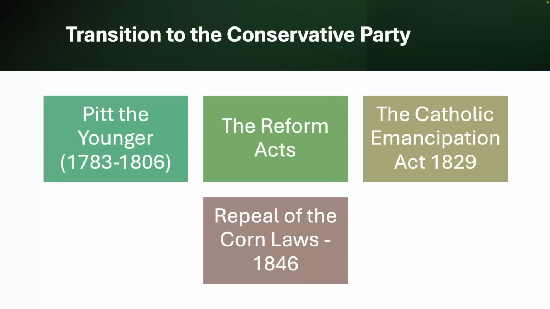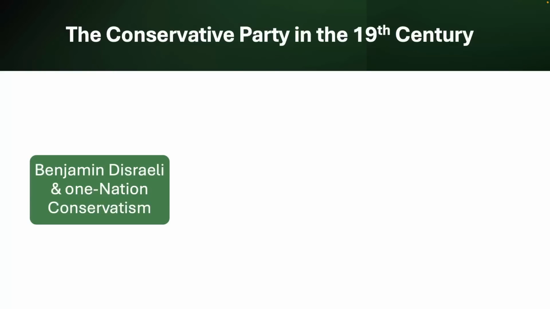The policy of repealing the Corn Laws, though, did alienate many members of the traditional Tory aristocracy, and in fact led to a split within the Tory party. The group of moderates who supported Peel's reforms and the more progressive economic policies eventually became the core of what becomes the modern Conservative Party. And so the term Conservative Party came into use during the 1830s, as the Tories began to rebrand themselves to appeal to the growing middle class and the emerging industrial economy.